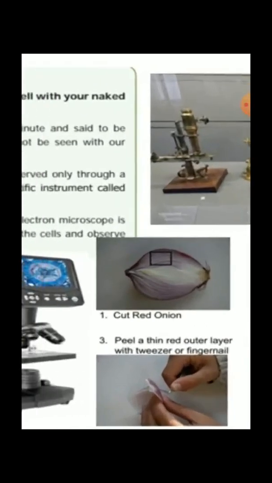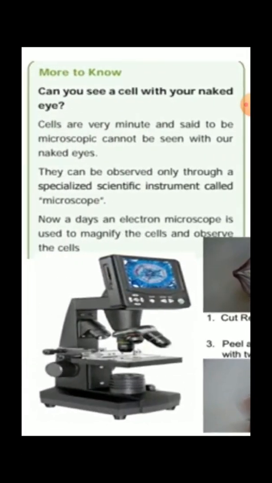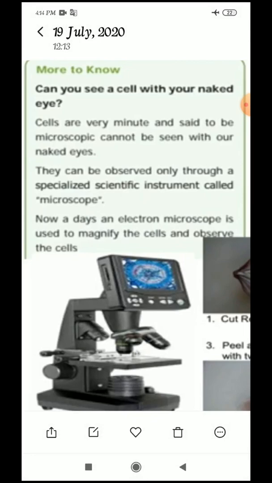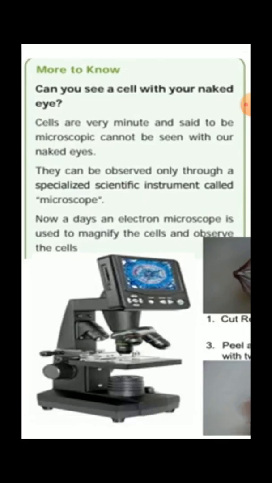This is the microscope. Can you see a cell with your naked eye? Before that, I want to share some points about cells. There are numerous cells present in the living body, and different cells perform different activities in a coordinated manner.